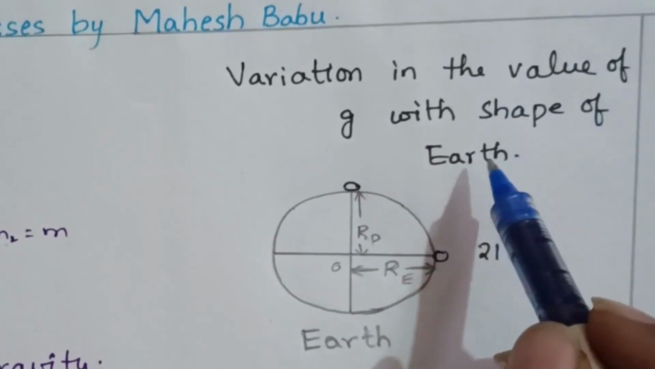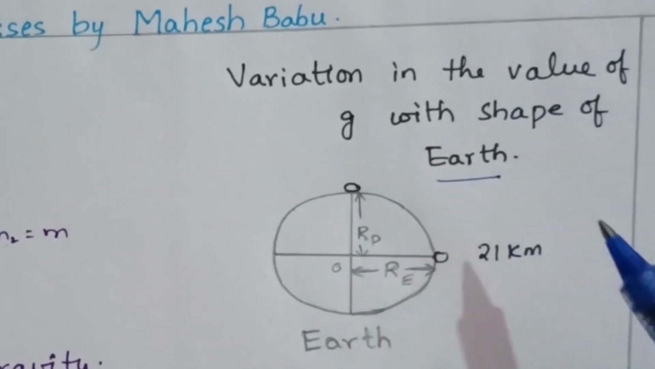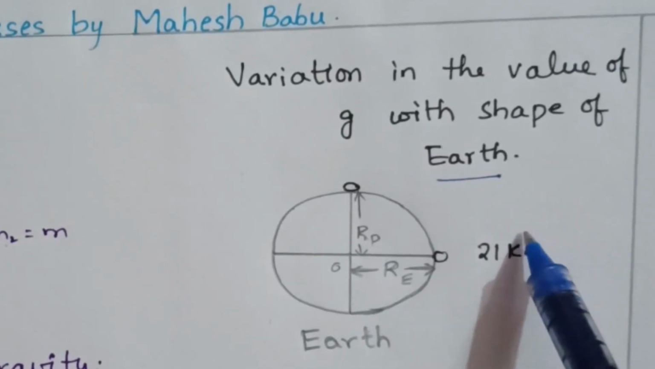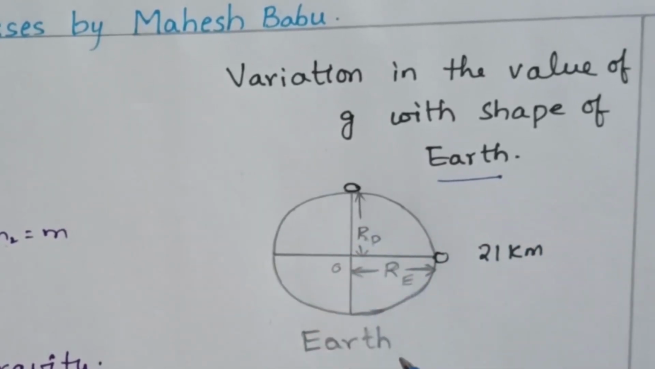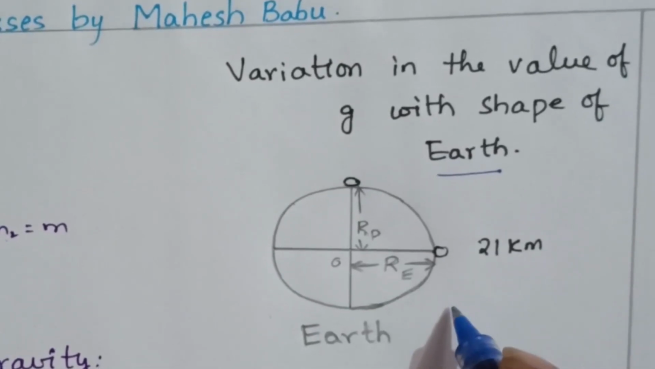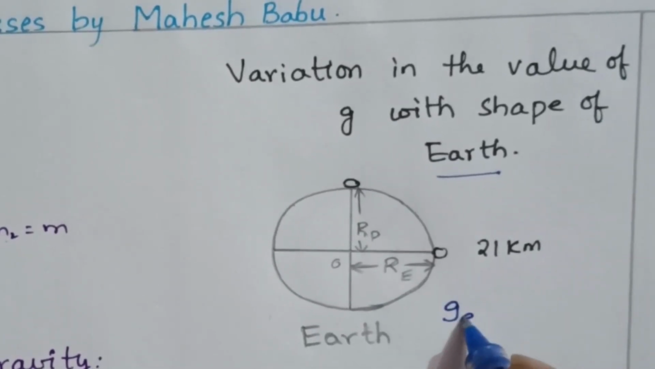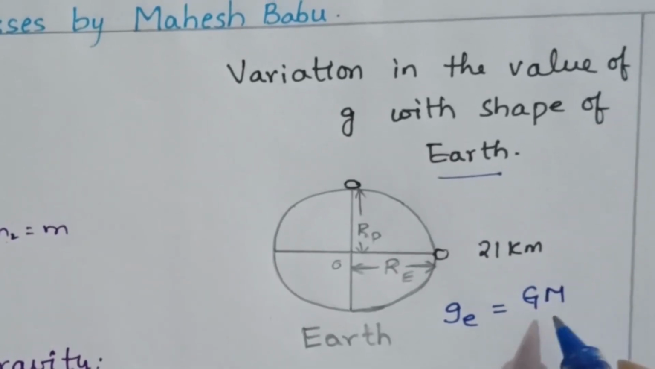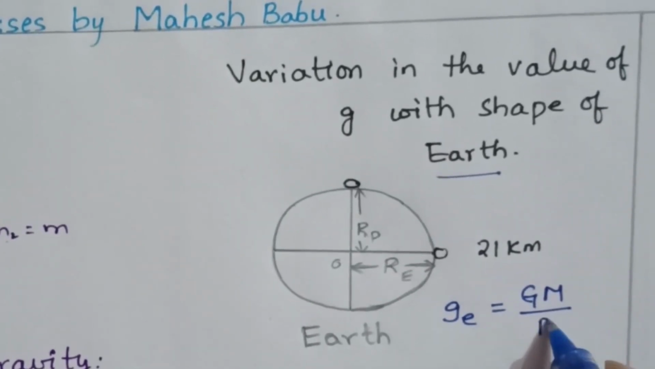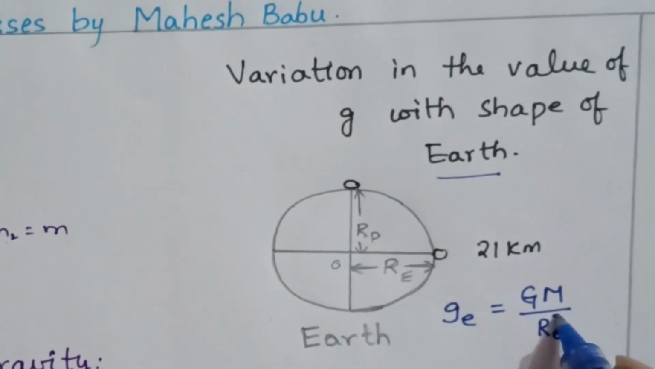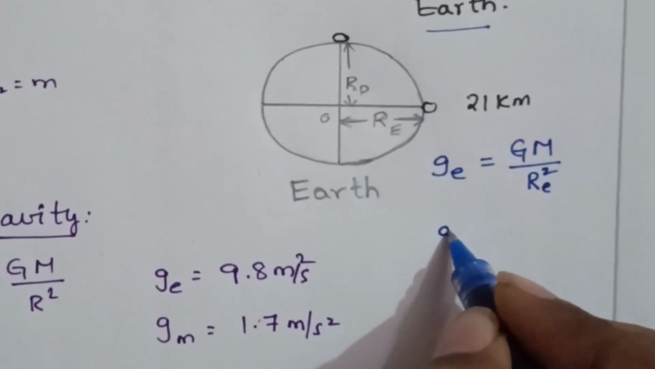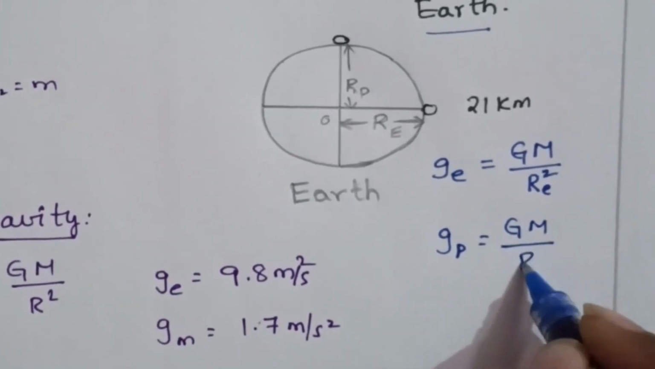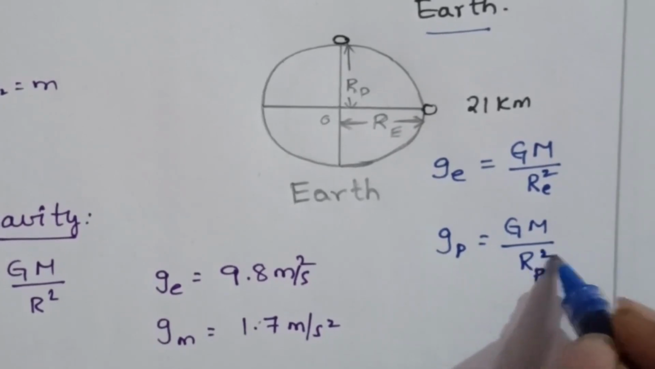Variation in the value of g with the shape of earth. Just now we discussed that the equator radius is 21 kilometers more than the pole radius. The g value near the equator we can write as g equator equals capital G M by radius of equator square. The g value near the poles we can write as G M by radius at poles square.